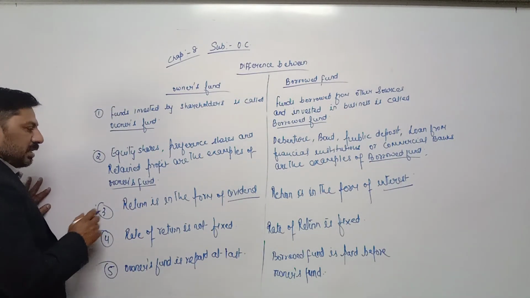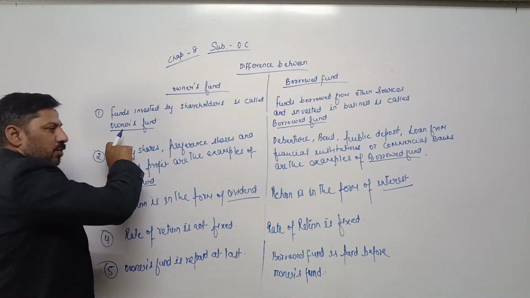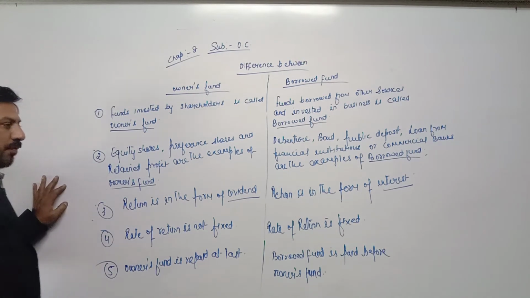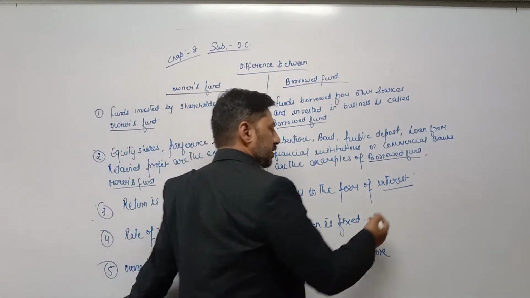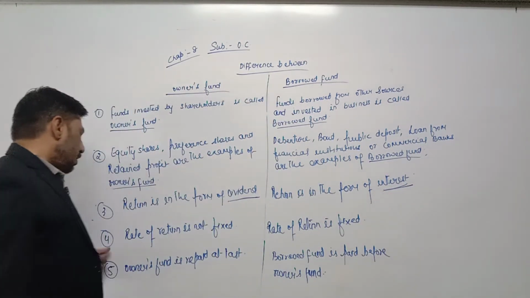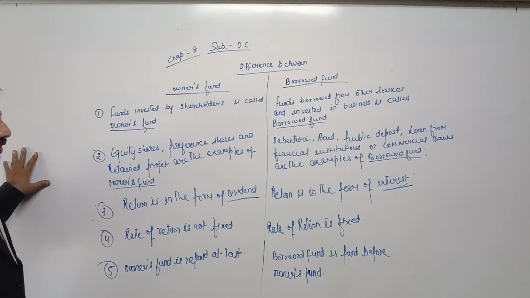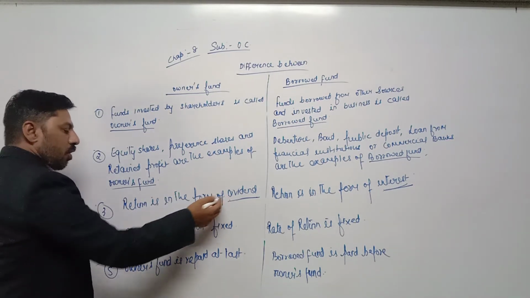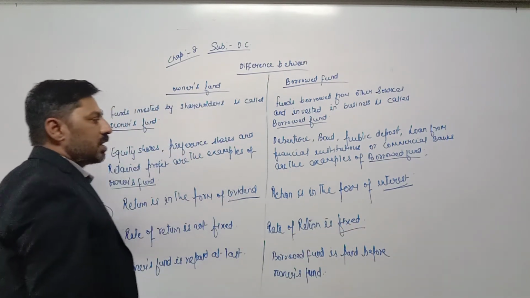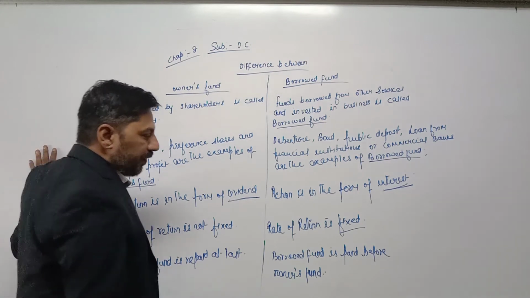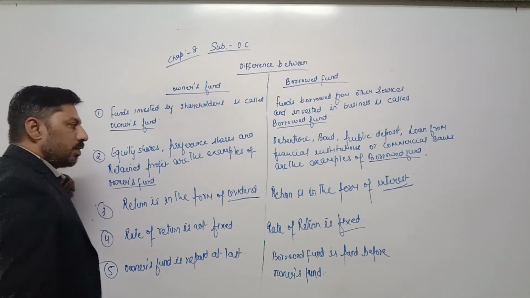Next, return is in the form of dividend, means shareholders, either equity shareholders or preference shareholders, are getting return which is called dividend. Here return is called interest. Rate of return is not fixed, especially in case of equity shares, where dividend is not fixed. Here rate of return is fixed, means whether company enjoys profit or incurs loss, company has to pay a fixed rate of interest to lenders, means to debenture holder or to bank.